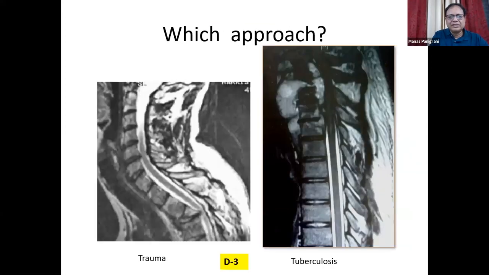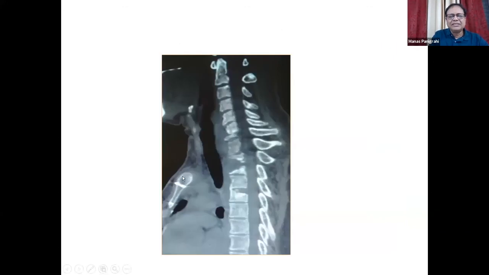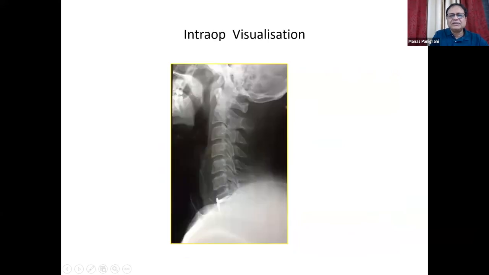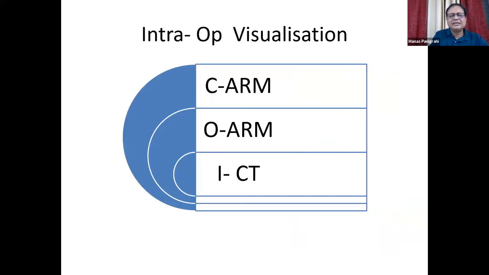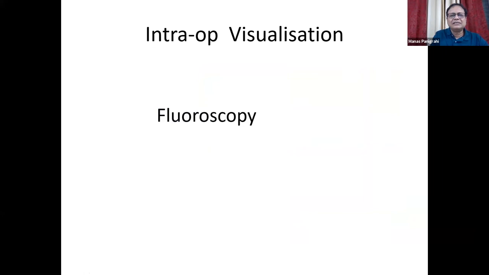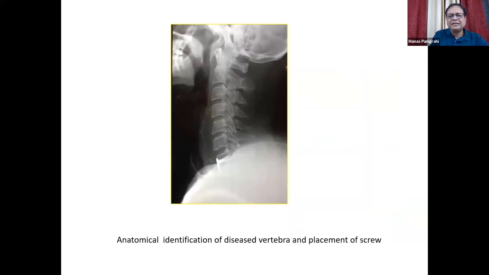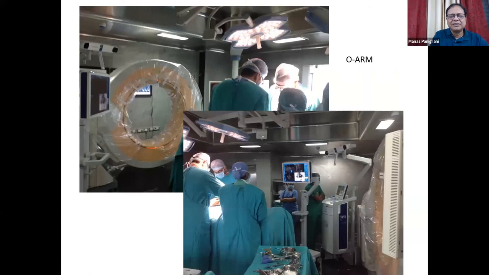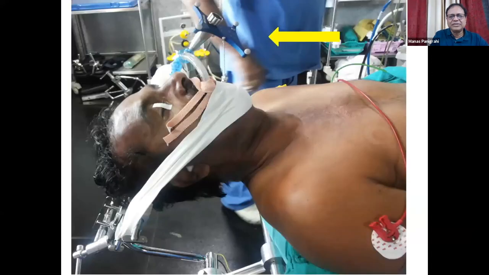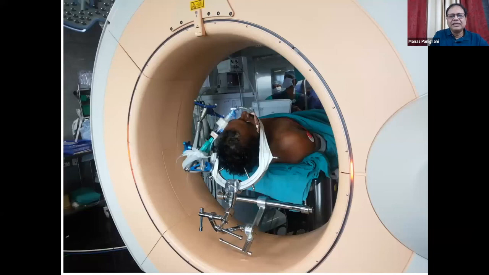This is an example of a thoracic spine trauma of D3, and this is a tuberculosis of D2. Again, doing this with a C-arm is difficult, and you can see here that this lesion is above the sternum, so reaching here and looking at it with the C-arm will be difficult. So in these cases, we use either the O-arm or an ICT. In this case, this is how the patient is positioned, and the picture is taken with the reference frame.